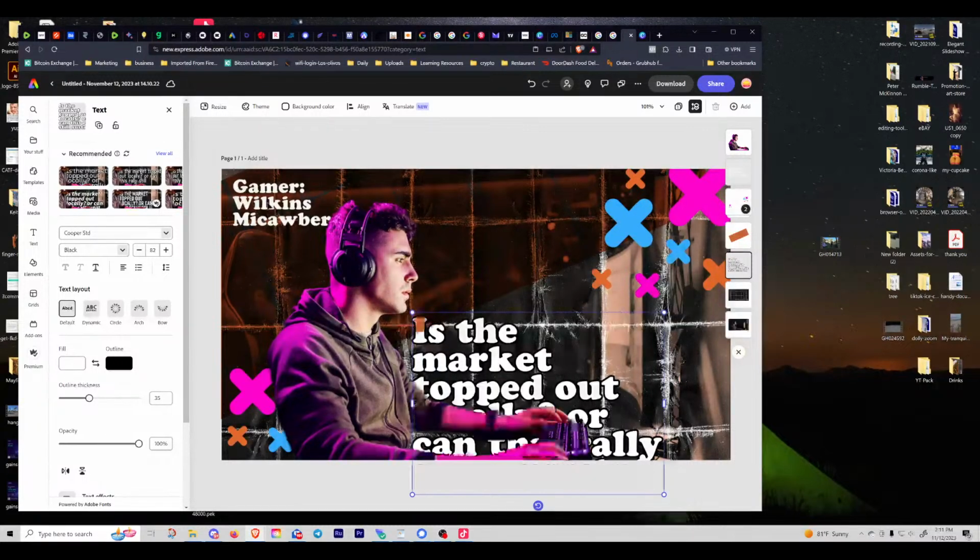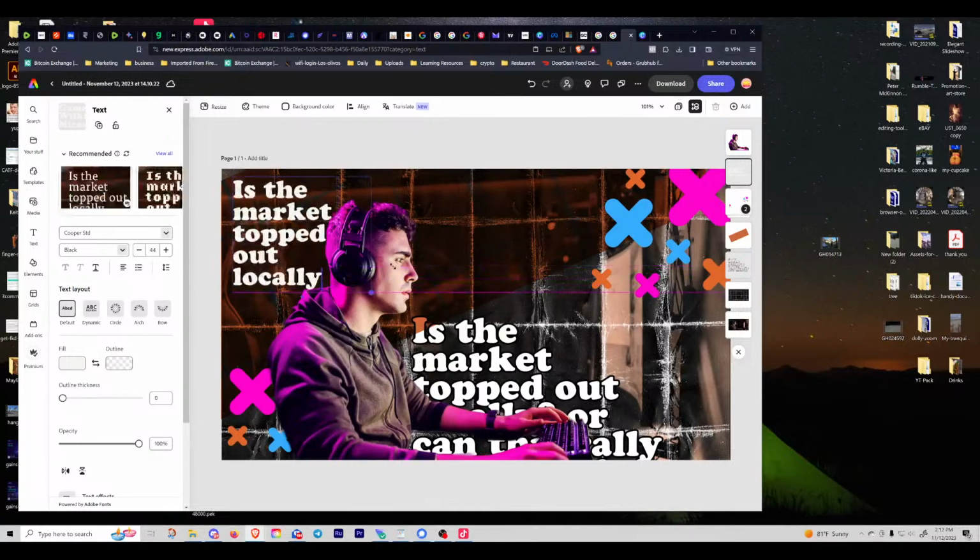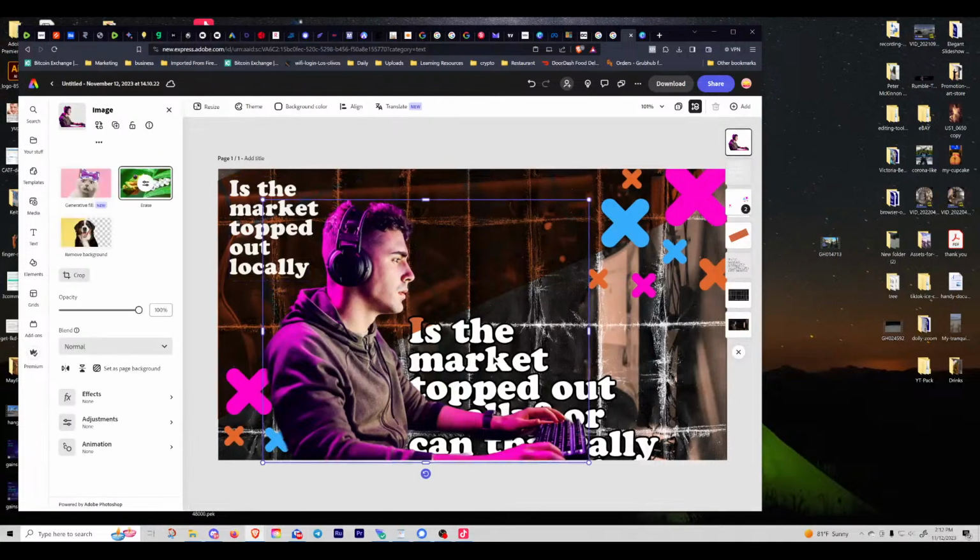So what I might do is use this section here for the first part. I will just type it in. Is the market topped out locally? Make sure there's no typos here. That's embarrassing, to create a thumbnail that doesn't have proper grammar and spelling.